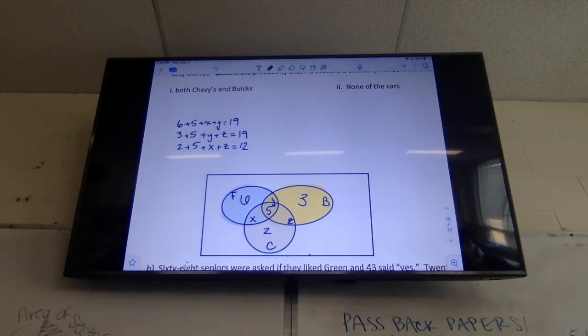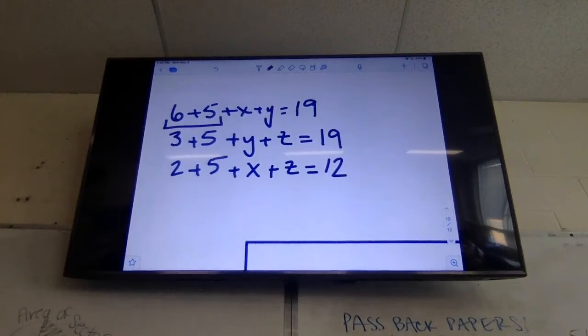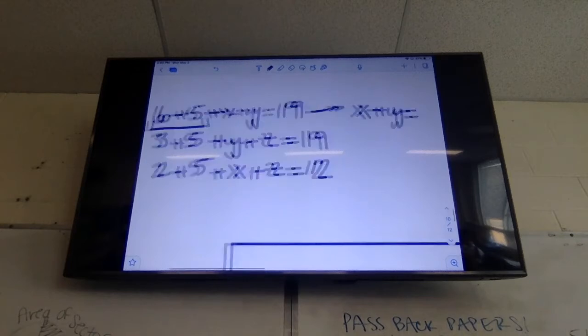Everybody good with what I've done so far? Okay, now we're going to simplify each of these equations. So it's just going to be X plus Y or X plus Z or Y plus Z on the left side, and then the right side is going to have all the numbers. So let's look. This first one, 6 plus 5 is 11, and then when I take 11 away from 19, I'm left with 8. So essentially, X plus Y equals 8.